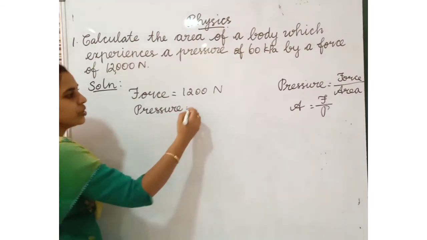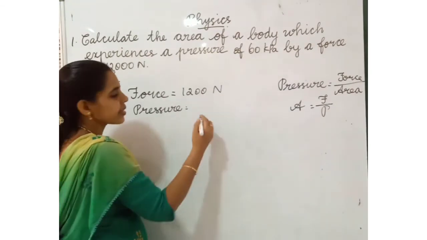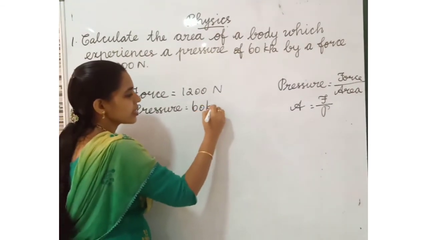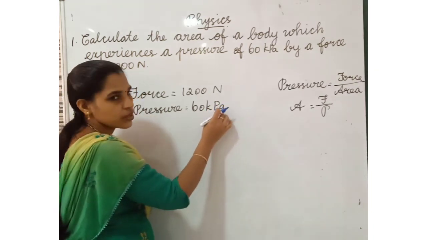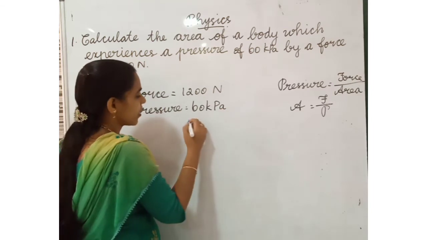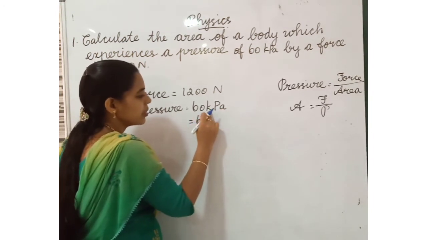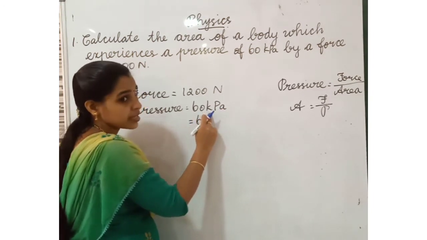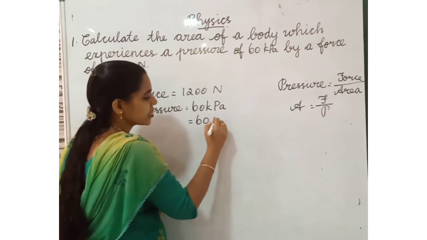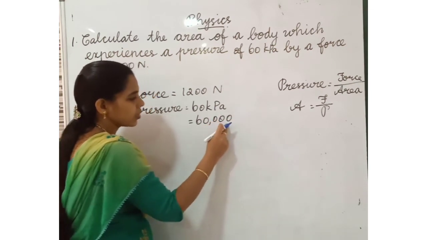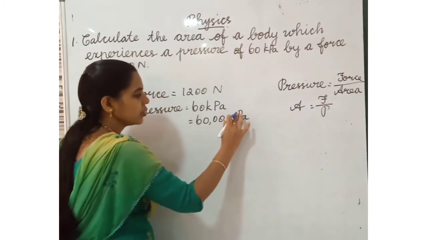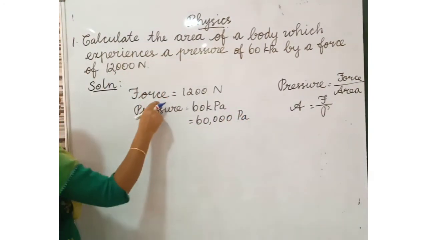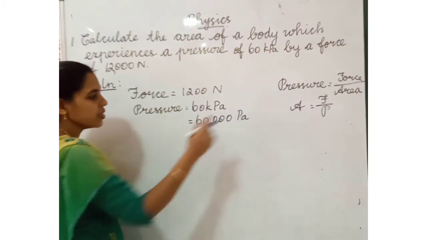Pressure is equal to 60 kilopascal. This kilopascal we have to convert into pascal. For this kilo we have to write 1000. So it is 60,000 pascal. Now, children, we have to substitute these values in the formula.